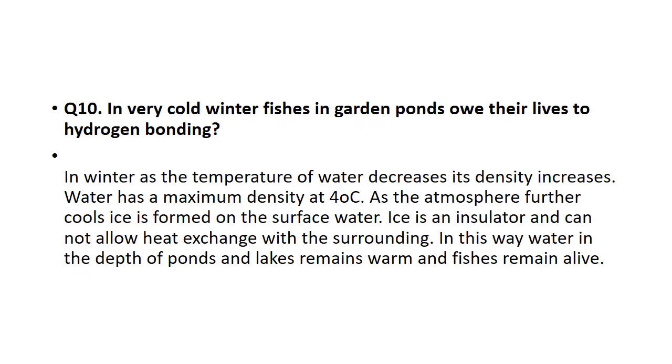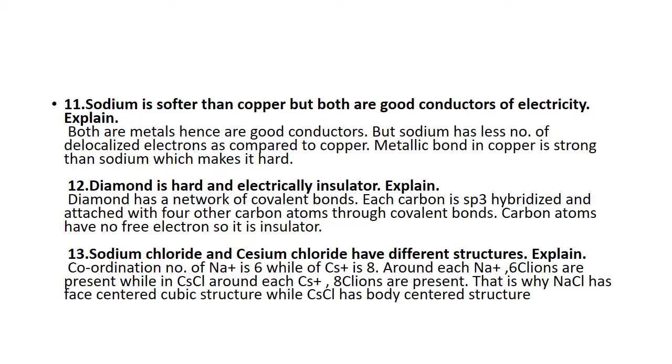It's very easy. In cold winters, this is a very important question. We have discussed it many times in our classroom. What happens as the temperature of water decreases? Its volume increases, and the ice floats on the surface of the water, behaving just like an insulator and not allowing heat exchange with the surroundings. In this way, the water in the depth of ponds and lakes remains warm and the fishes stay alive.